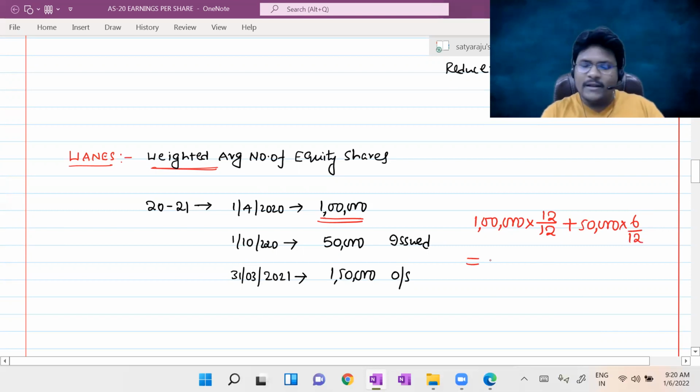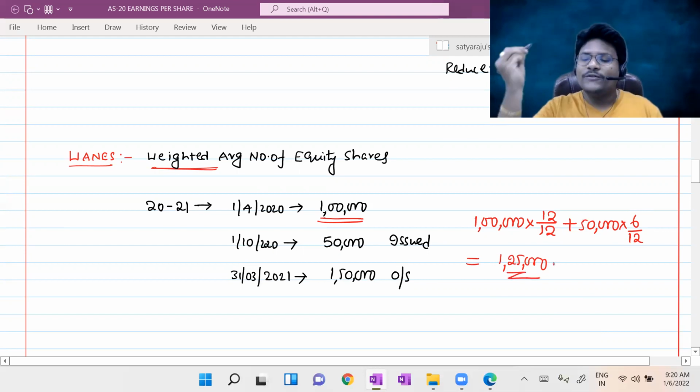Then can you tell me the weighted average number of equity shares here? It is 1,25,000. Here 50,000 into 6/12 means 25,000 plus 1 lakh equals 1,25,000. It is not 1 lakh. It is not 1,50,000. It is 1,25,000, guys.